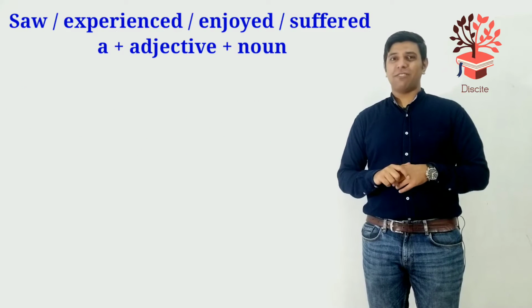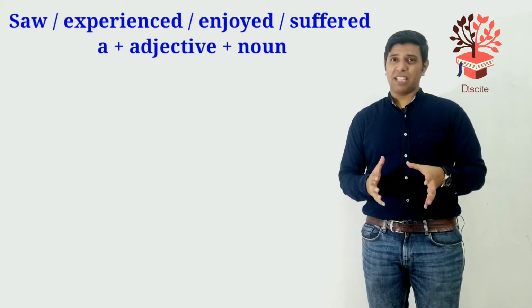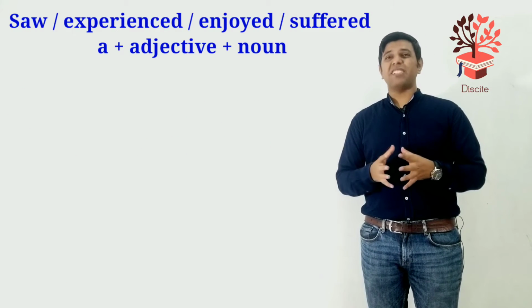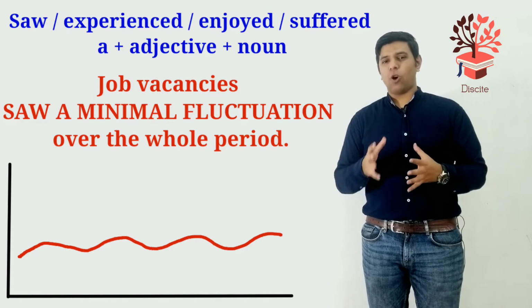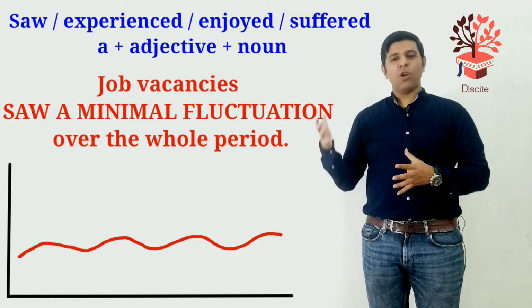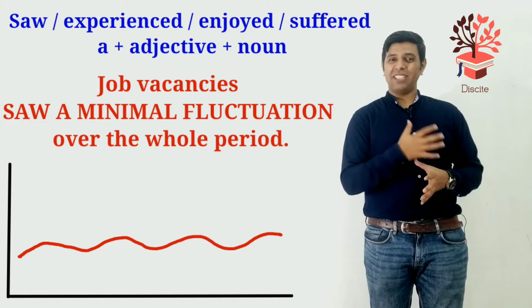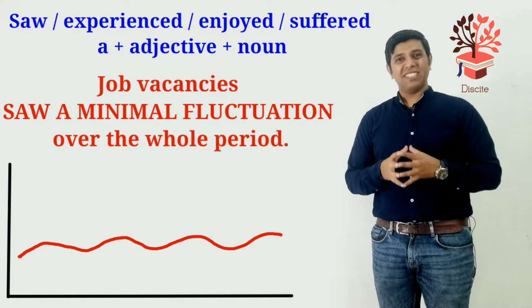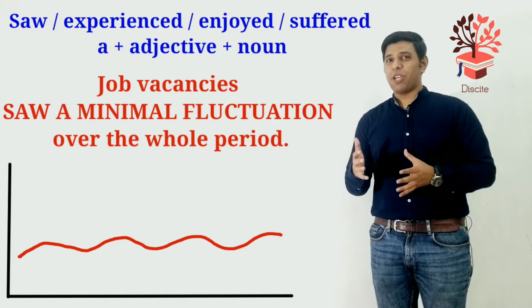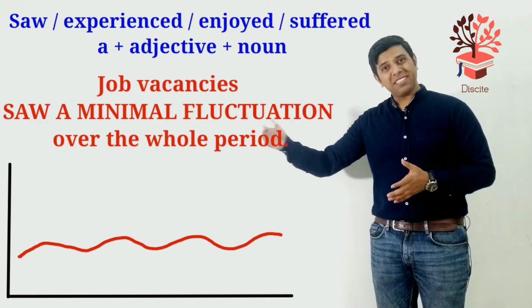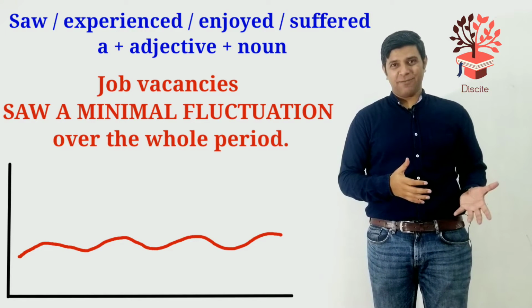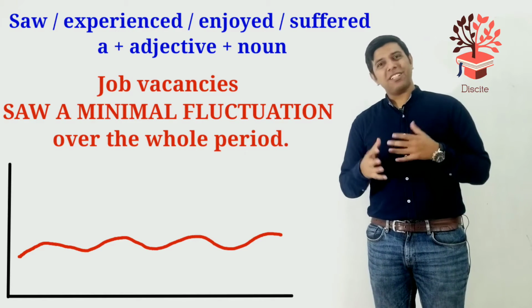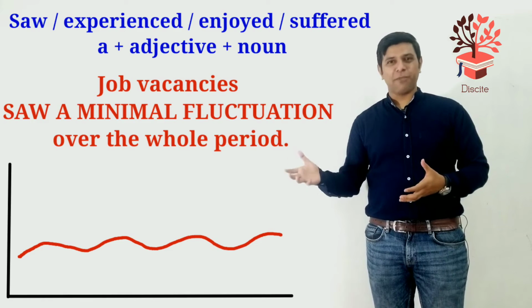Okay, now let's have a look at the third sentence. Although it's the same sentence, same meaning, it's a different way of saying the same thing. Job vacancies saw a minimal fluctuation over the whole period. Minimal fluctuation, just like the last sentence. But this time we use a different way of saying the same thing.